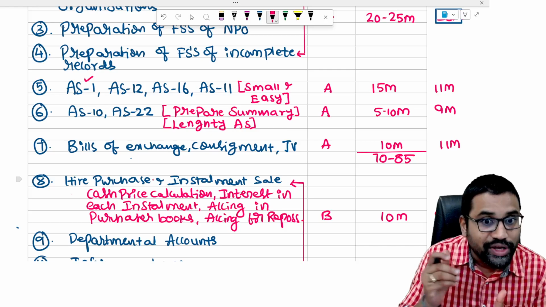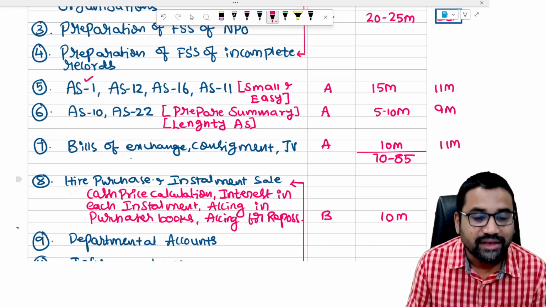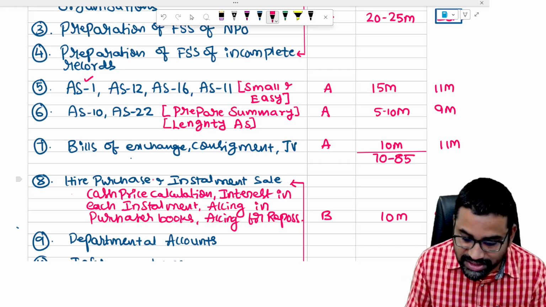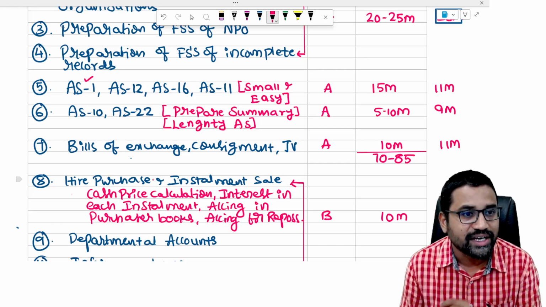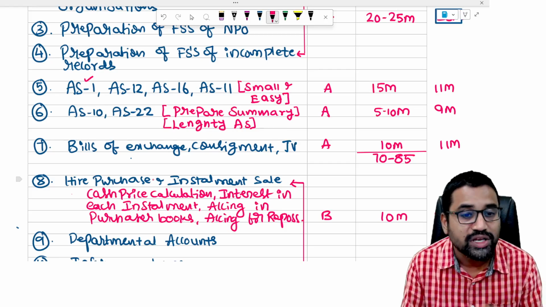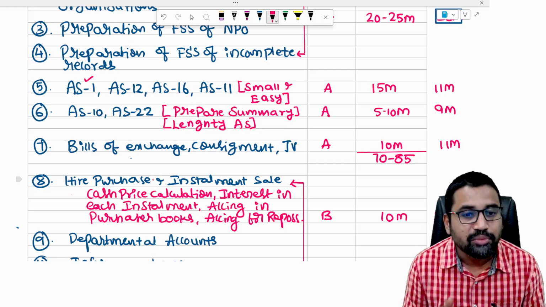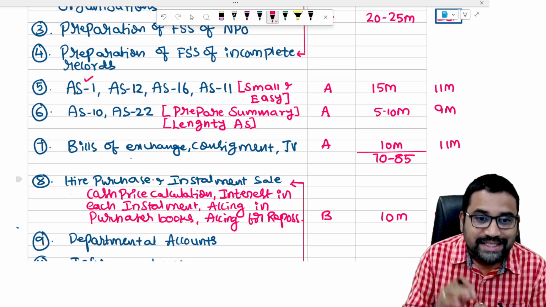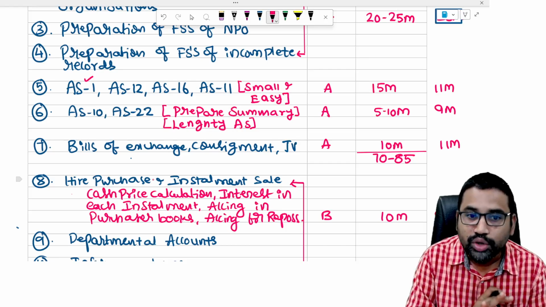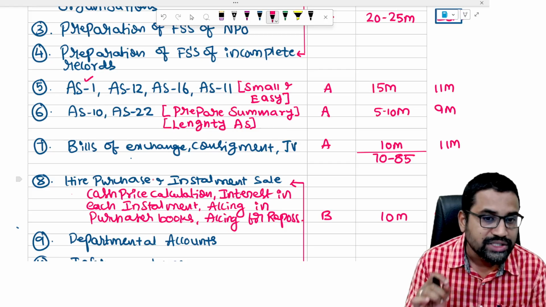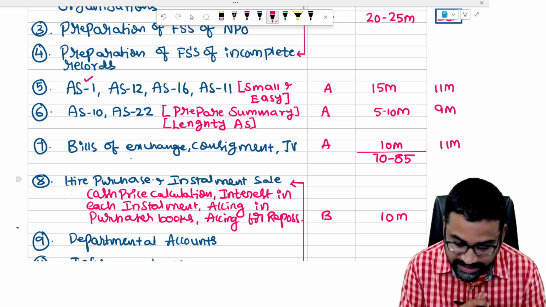Don't directly go to AS10. For AS10, prepare a summary. So listen to the marathon class which we are going to release. It's a lengthy accounting standard, AS10 and 22. So therefore, first focus on finishing the small and easy standards, then come to AS10 and 22. That too, only a summary. No need to dwell too deep into AS10 and 22. They are going to ask only the basics of AS10 and 22.